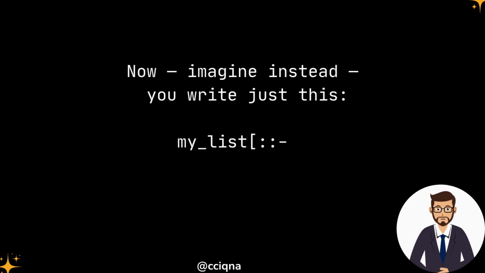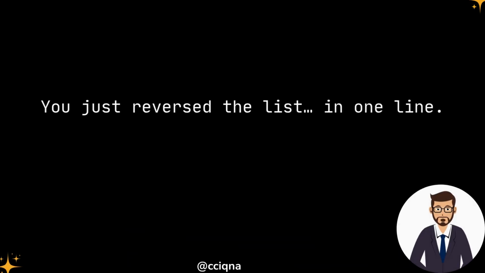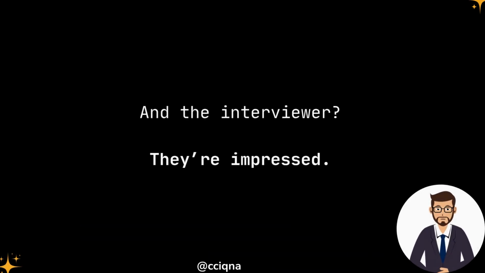Now, imagine instead. You'll write just this. my_list[::-1]. You just reverse the list in one line. And the interviewer? They're impressed. So what's going on here?